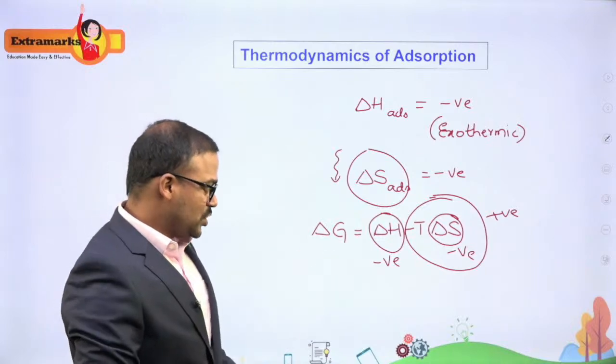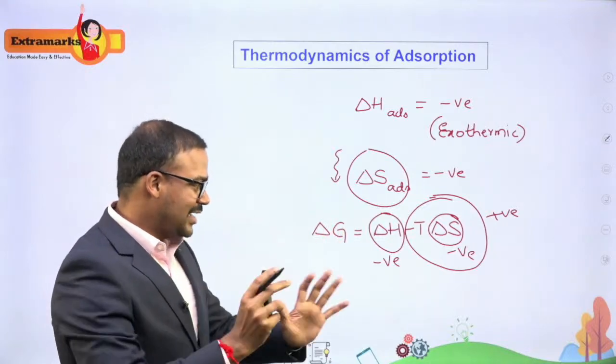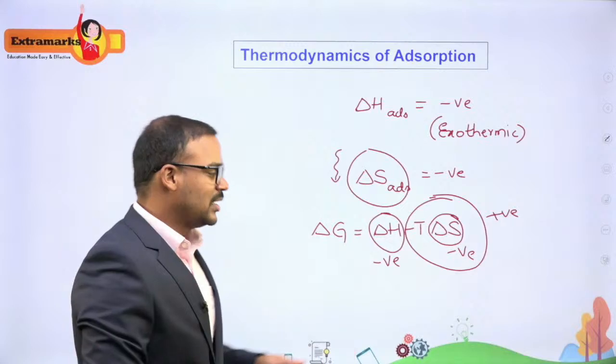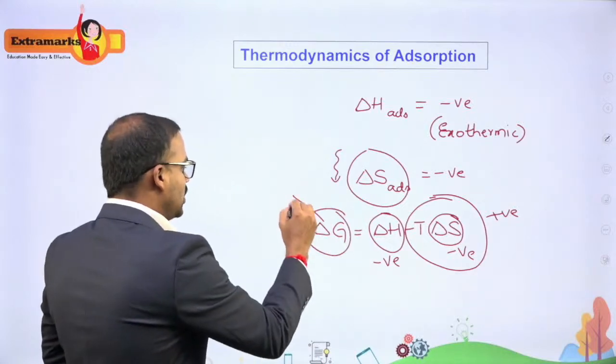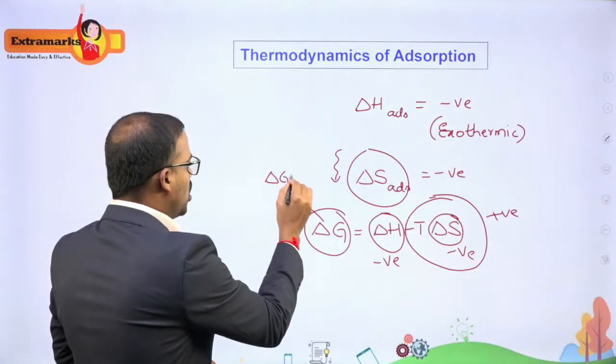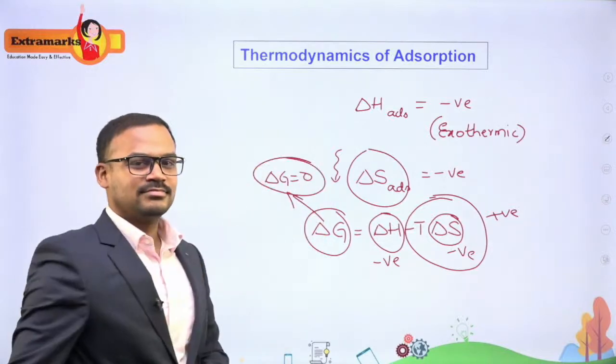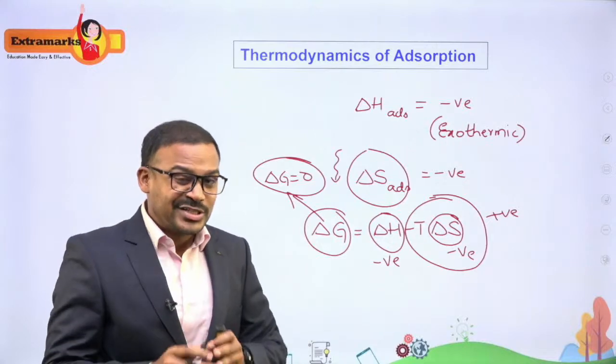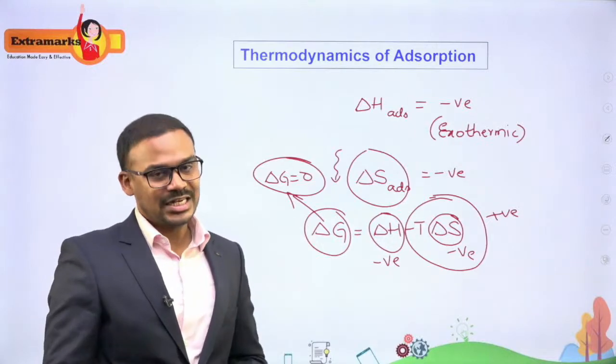So there will be a situation where this delta H value will be exactly equal to minus T delta S, and that is a situation where the adsorption will reach equilibrium. So delta G will become 0, or it will reach saturation. Okay, so the process of adsorption will slow down and it will go into an equilibrium state.